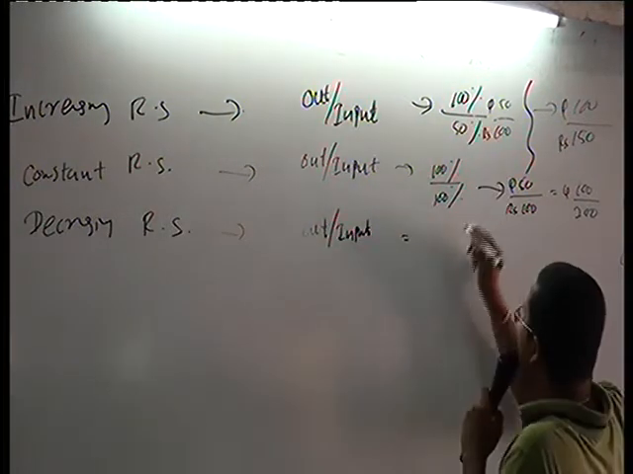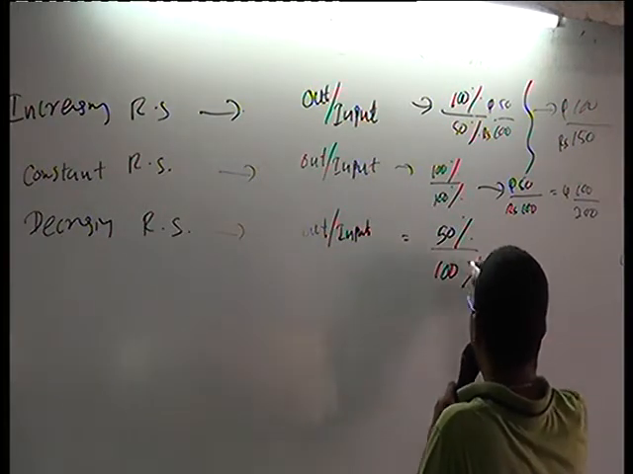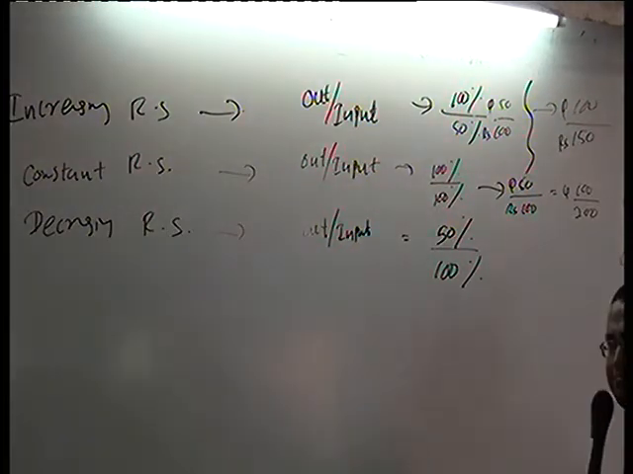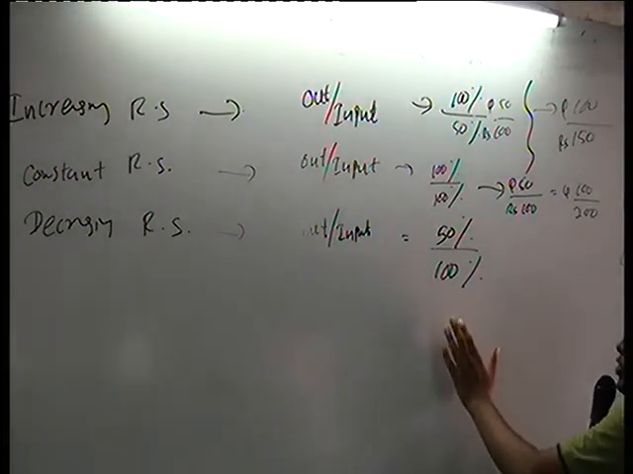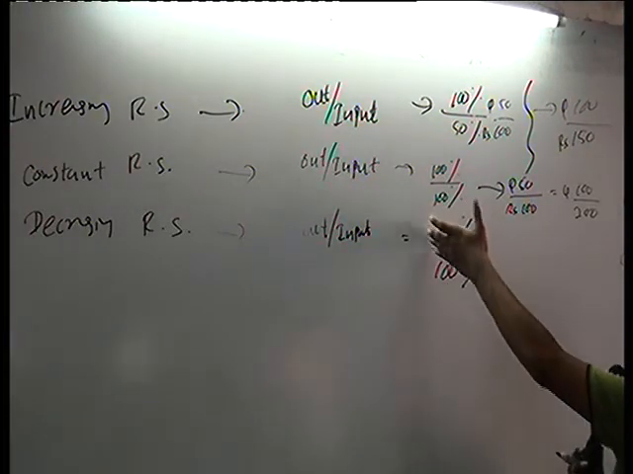Your output increases by a lesser percentage than your input increases. What happens? You increase your input by 100%, but your output is increased by only 50%.